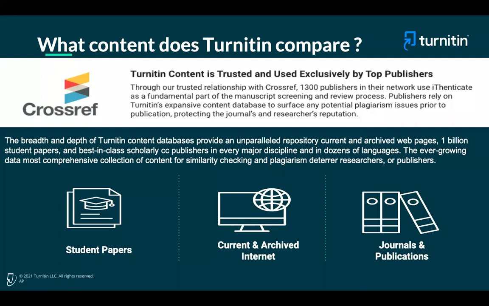To avoid plagiarism, what Turnitin helps you with is comparing against the largest database available in the world, which covers about 72 billion web pages. One of the major databases that we have is the Crossref database, where 1300 publishers are covered. About 50 million journals are used for this Crossref database, which helps you identify whether your student text is matching with any of those journal articles, conference articles, or ebooks. All this is covered. Along with that, you get student papers, about 2 billion documents. Current and archive databases also, and historical data is available, along with journals and publications.